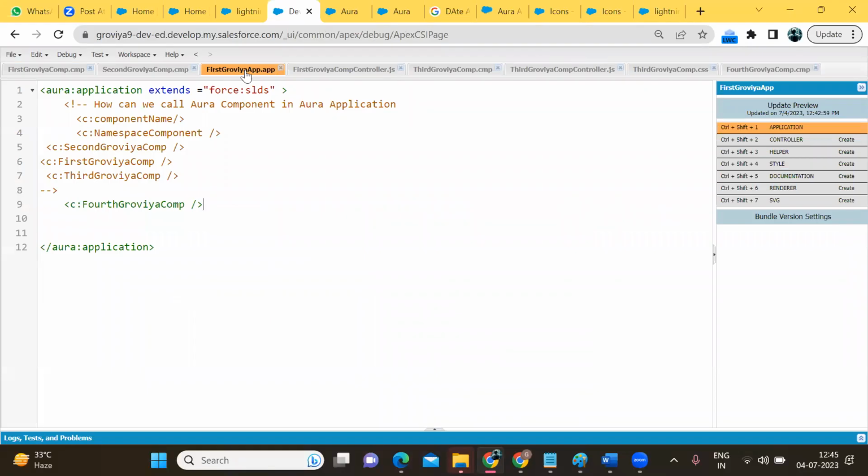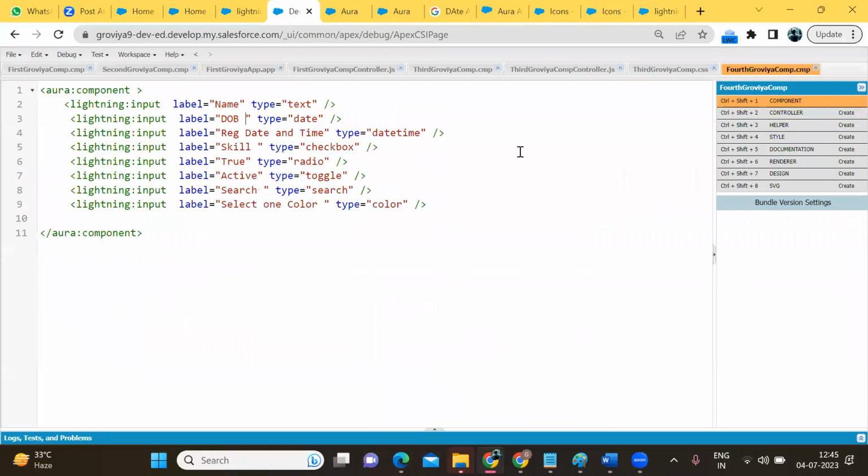Okay, paste it here. Lightning buttons. Okay, I want to create lightning button. Sorry.